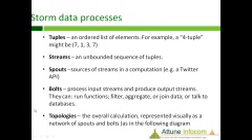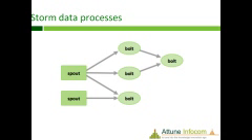Another one is a topology. The overall calculation is represented visually as a network of spouts and bolts, as in the following diagram. We can see in this slide how Storm processes the data. This is a spout, another one is a bolt.